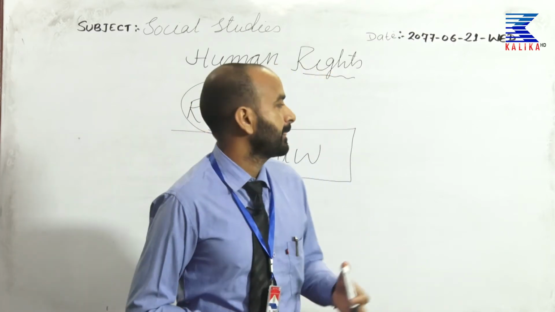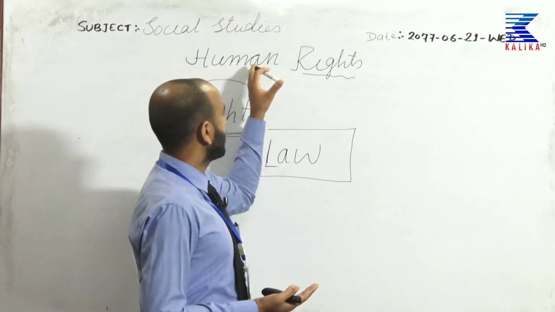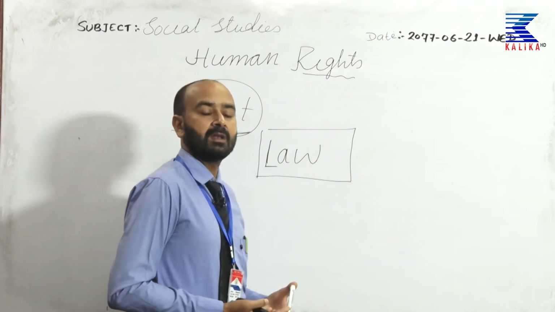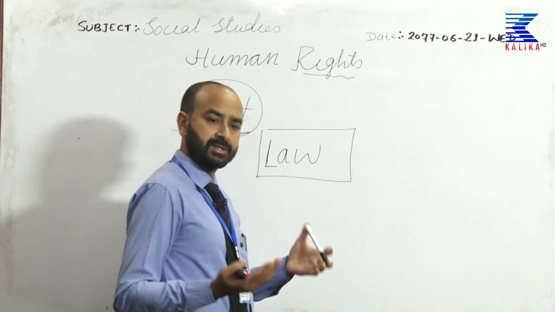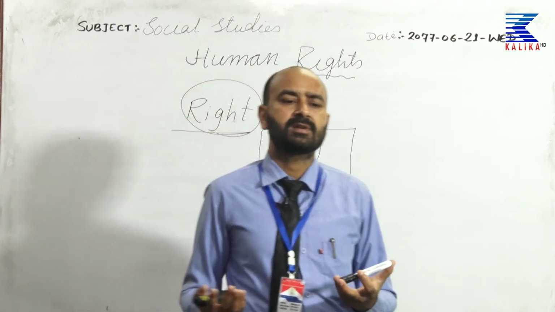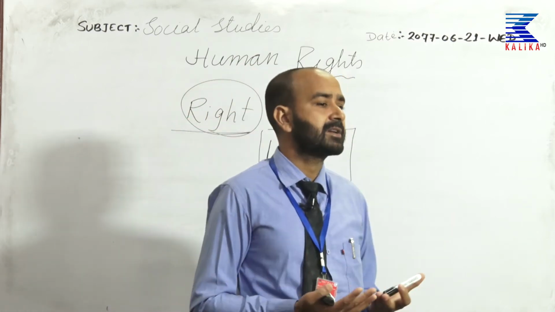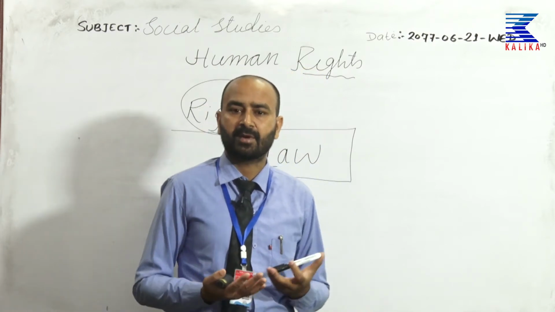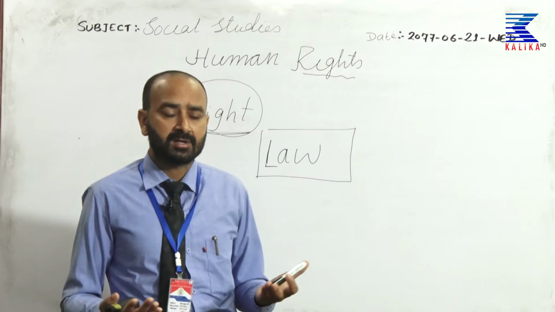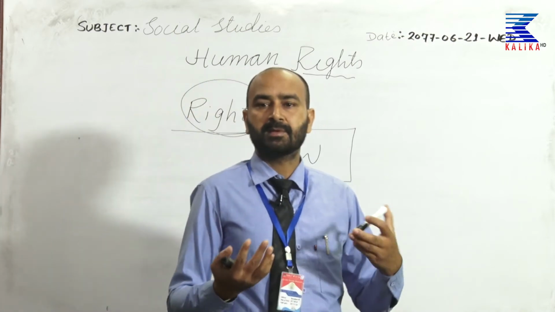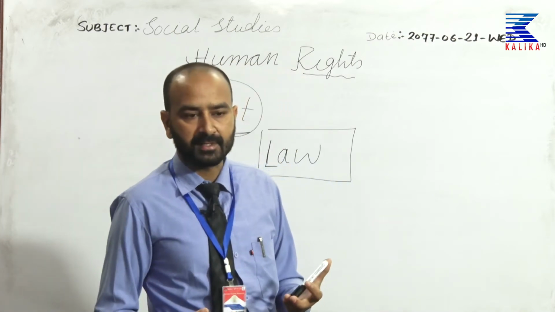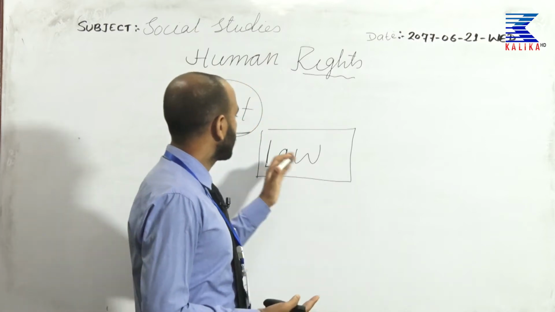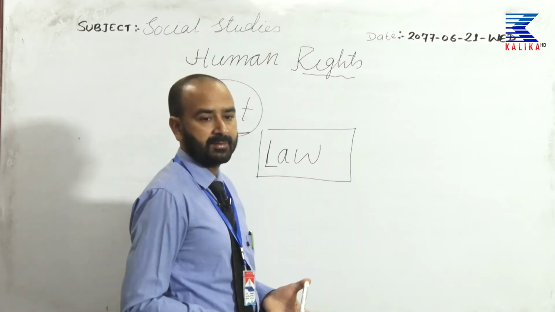That means, in the other sense, human rights are protected with law, national law, international law. There are lots of conventions and international understanding regarding the free and fair following of human rights. So there are lots of laws regarding the implementation of human rights globally. So these laws protect the human rights.